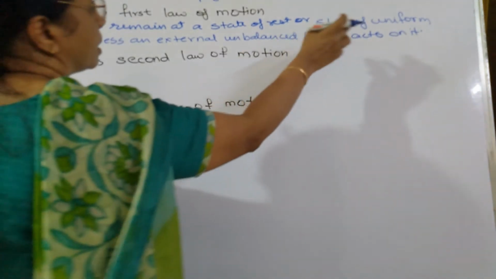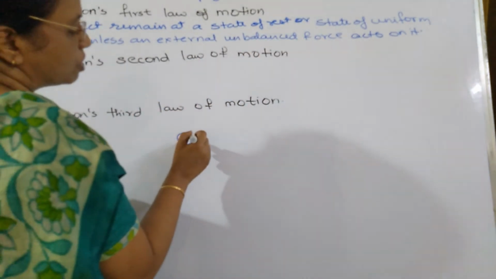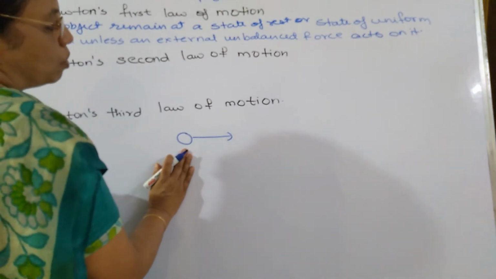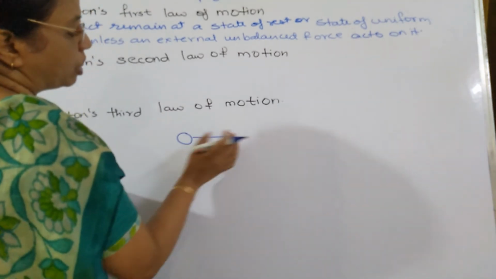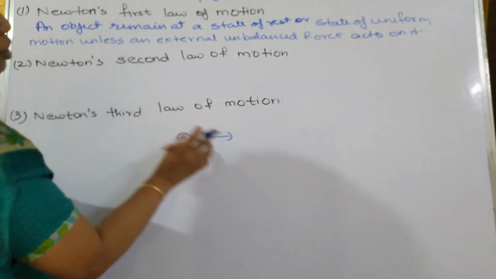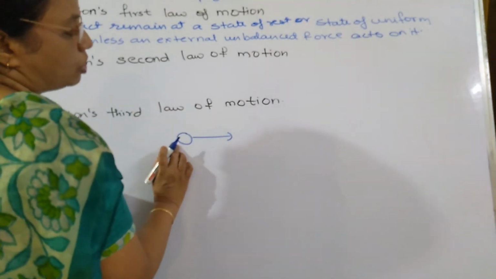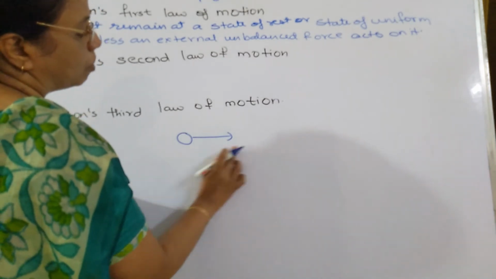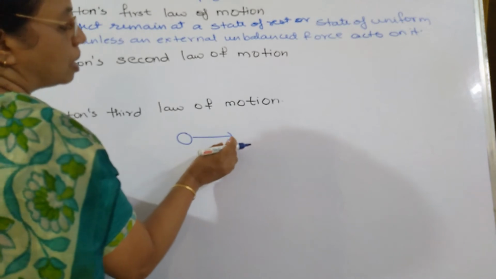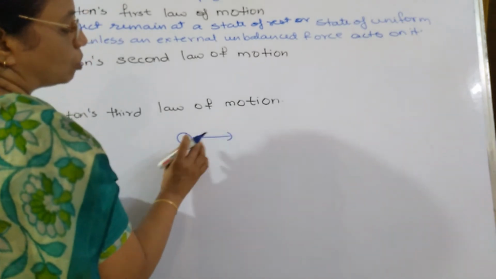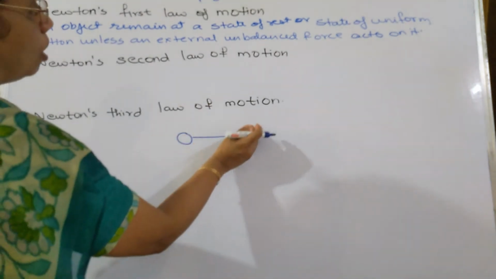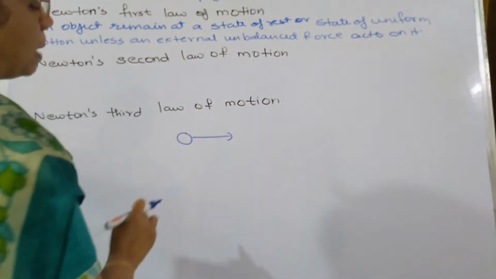Or in a state of uniform motion, supposing if this ball is moving now. Now in order to stop this ball from moving, I have to apply some force to it. What is the meaning of uniform motion? Uniform motion means the ball should have the same speed throughout the motion. It should not have a smaller speed in the beginning and afterwards a greater speed. No, throughout the motion it should have the same speed. Then I can stop the ball by applying force to it.